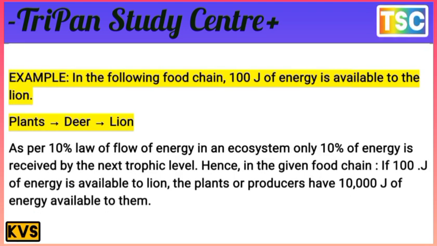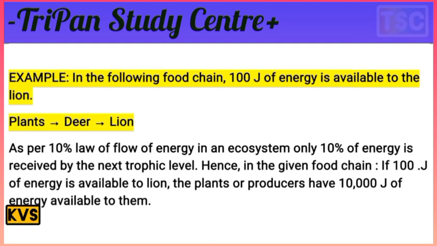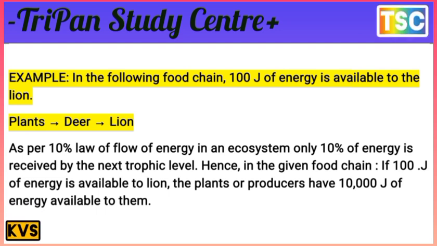The most important example here is a reversible process. First of all, see 500 for the rat, but the other case is different. There is 100 joules of energy available to a lion. In the following food chain, 100 joules of energy is available to the lion, and the chain is plant, deer and lion.